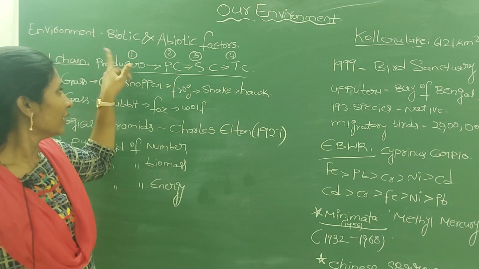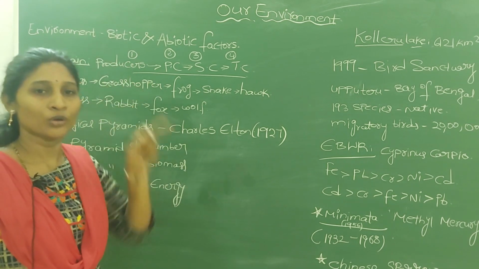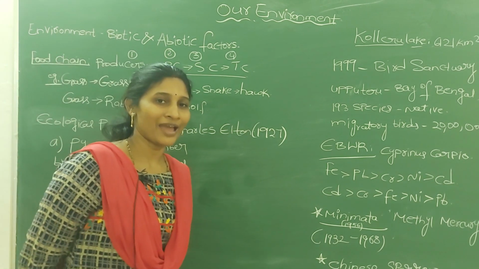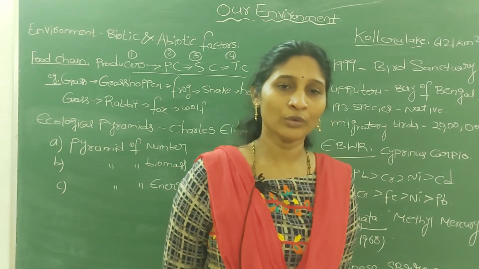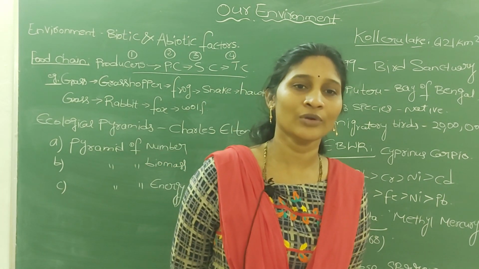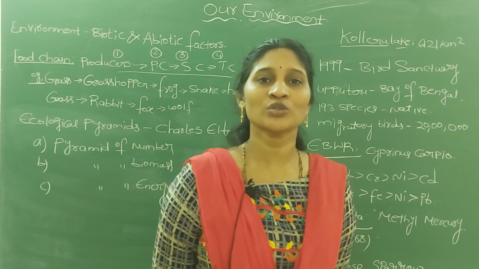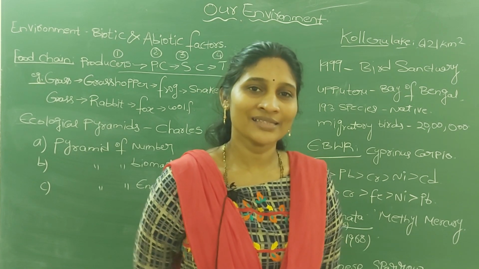The food chain in any ecosystem first starts with the producers. Maybe you have a doubt, what is meant by producers? From the name itself, producers are the organisms which produce food. So what is the answer?